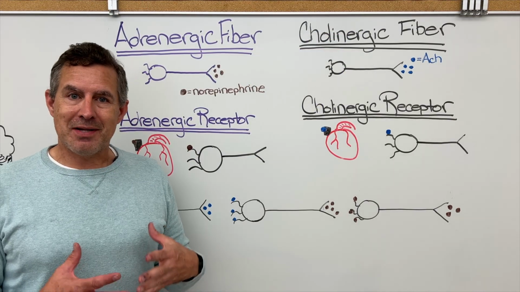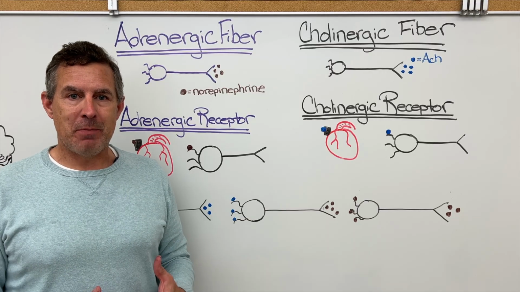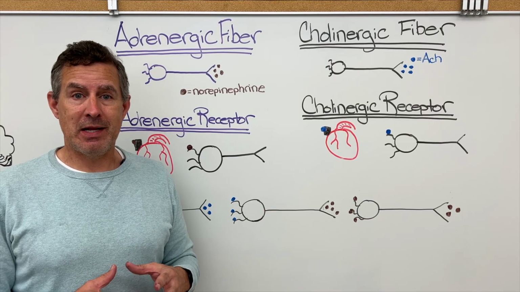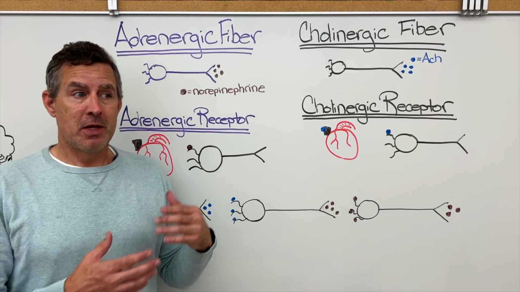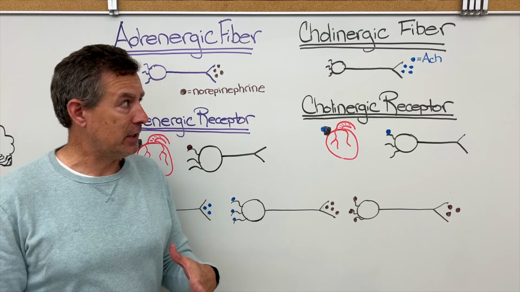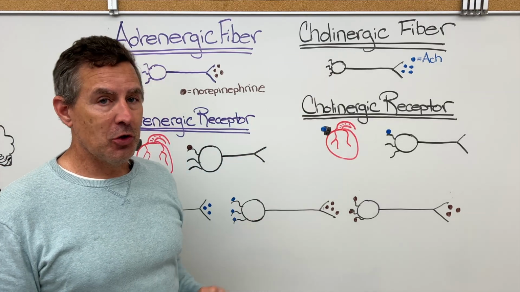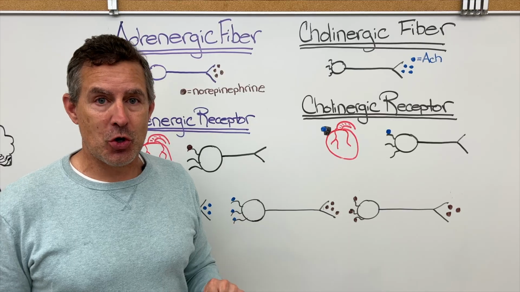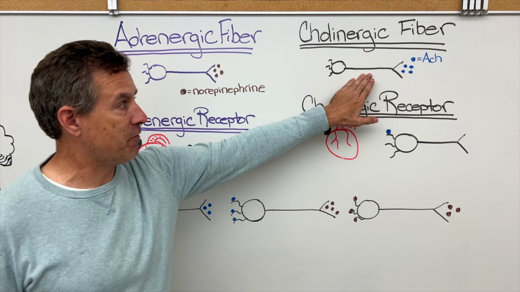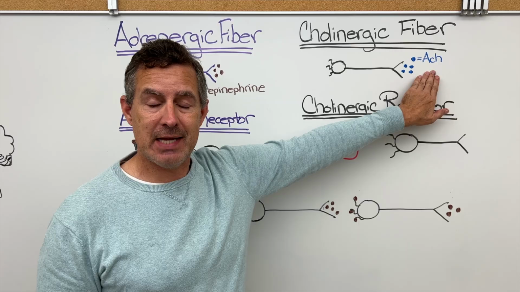Okay, once again, I want to talk more about acetylcholine and epinephrine and norepinephrine. I mentioned the catecholamines, which are dopamine, epinephrine, and norepinephrine. But here I'm going to focus on epinephrine and norepinephrine and acetylcholine. So we have what's known as cholinergic fibers. Cholinergic fibers are neurons that release acetylcholine. So this right here is a cholinergic fiber. It's releasing acetylcholine, which we abbreviate as ACH.